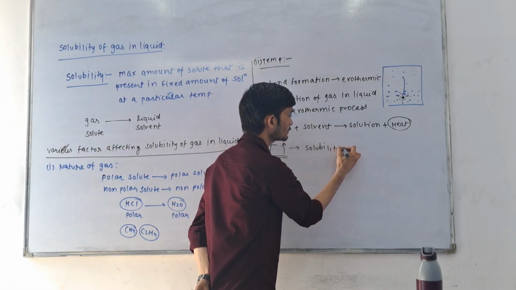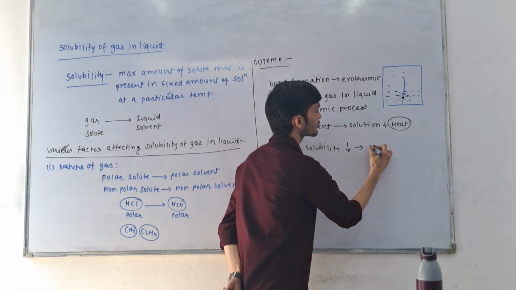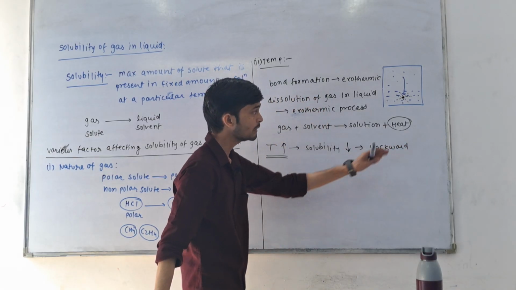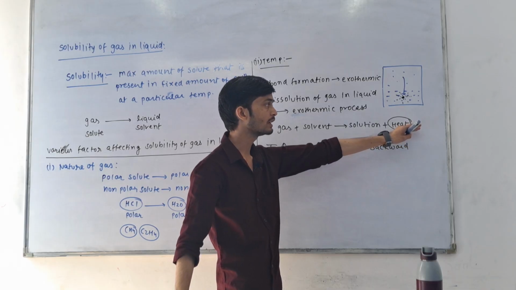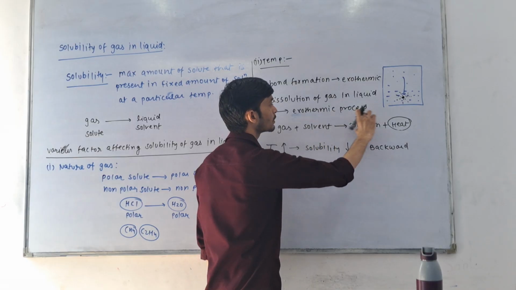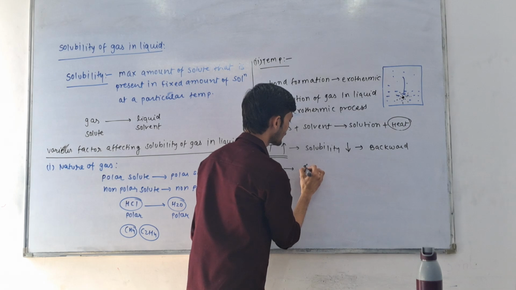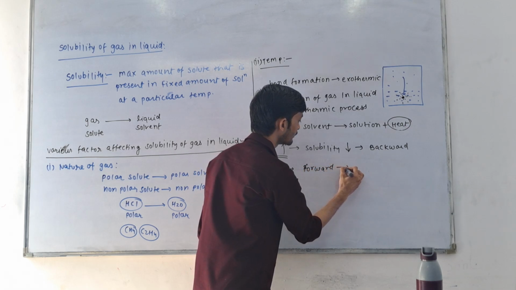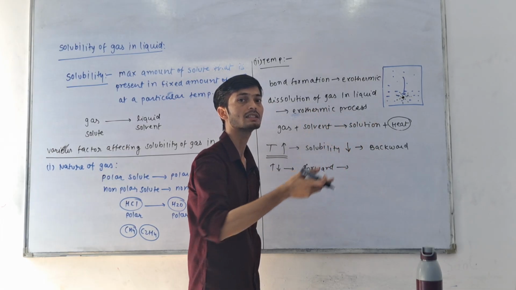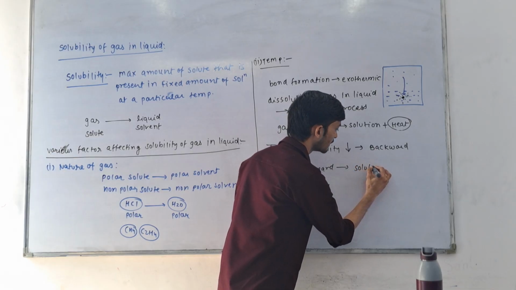So when temperature is increased, solubility decreases because the reaction goes in the backward direction. When we remove this heat, that means we decrease the temperature, then the reaction will go in the forward direction to compensate for that heat. When the reaction goes forward, gas plus solvent will make solution. That means gas will easily get dissolved in the solution, so solubility will increase.